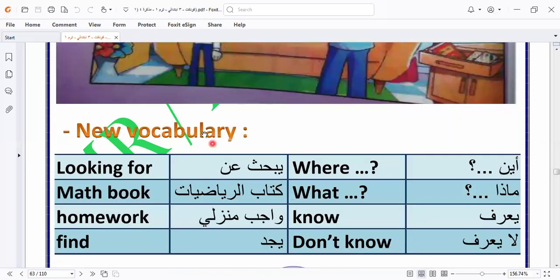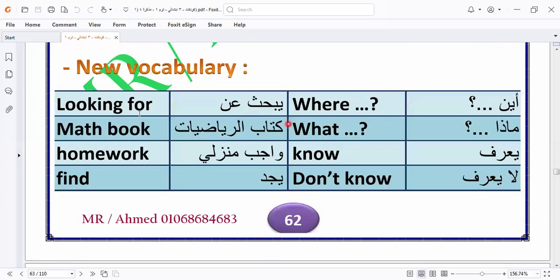Let's know the new vocab here to learn English. We have looking for. Looking for has the same meaning as search.